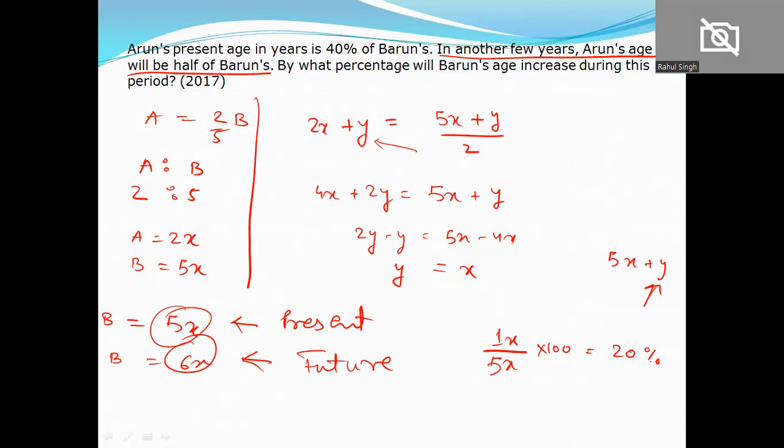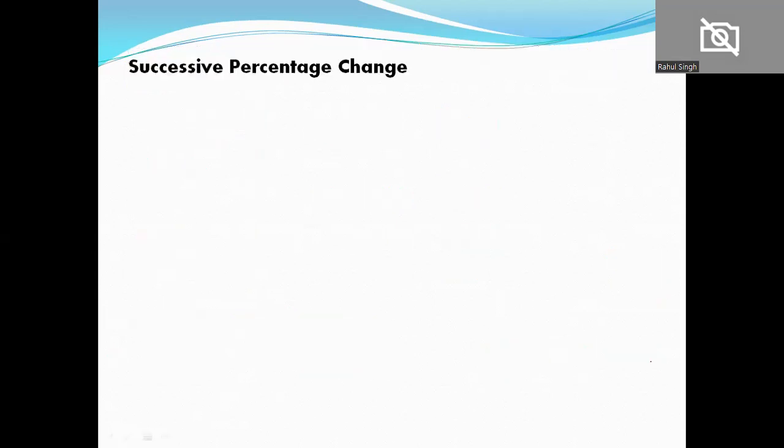Let's move to the next question now. Successive percentage. Successive percentage is a very important topic if you talk about SICI, and it has extensive use there. To solve a question in SICI, the very best method of solving is successive percentage. Okay, what is successive percentage?